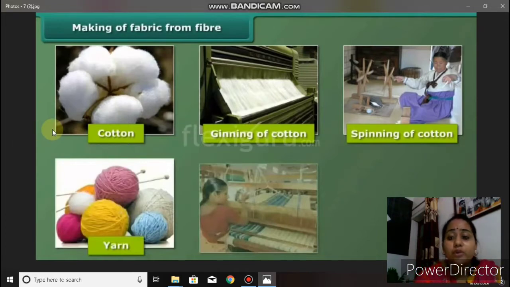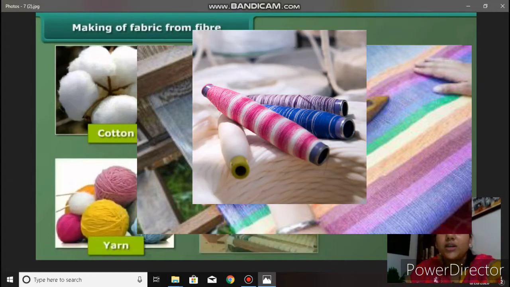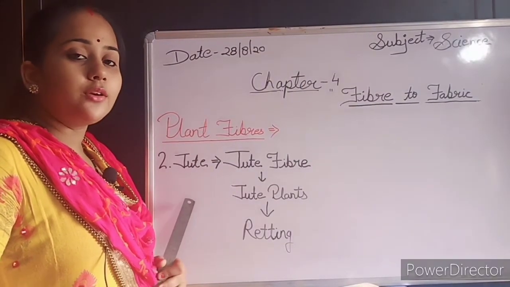Students, we learned how we obtain cotton fiber from cotton through ginning, and now spinning of cotton. In spinning, these fibers are cleaned and made into thread. We make thread by the spinning method using spinning machines, and with the spinning machines we get yarns. These yarns we convert by weaving and knitting process to get cotton fabric. Cotton fibers have lots of uses: clothing, mattresses, quilts, pillow covers, bed sheets. So students, we learned about cotton and cotton fibers.